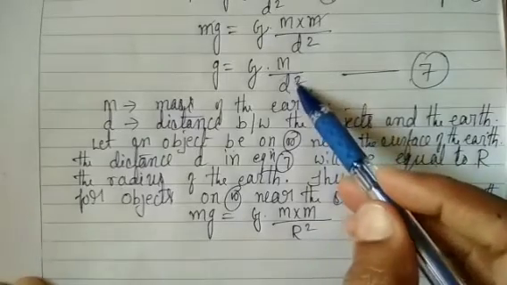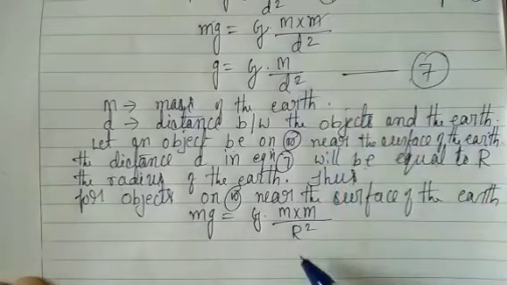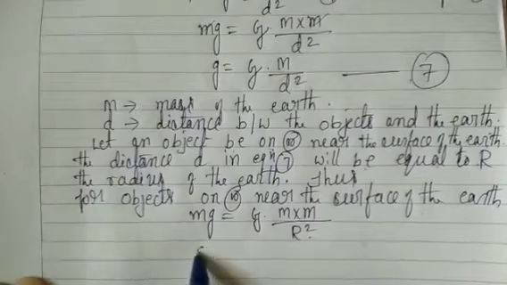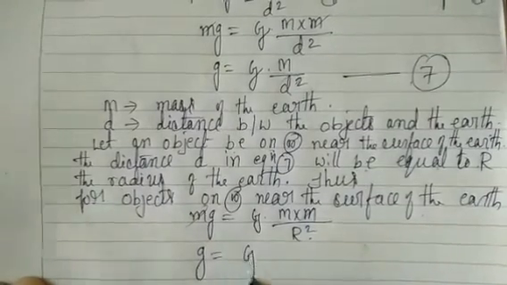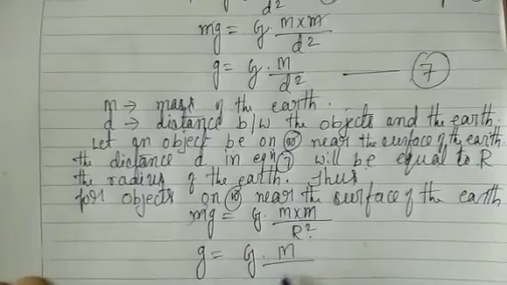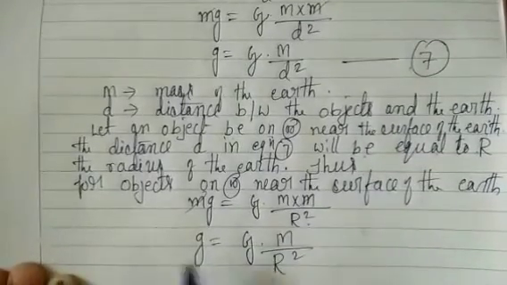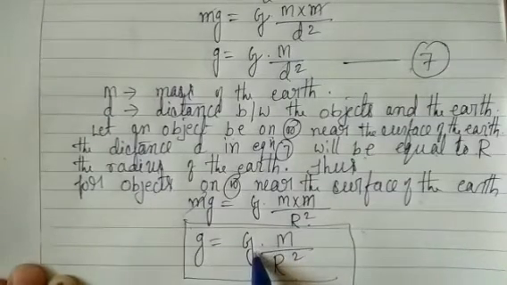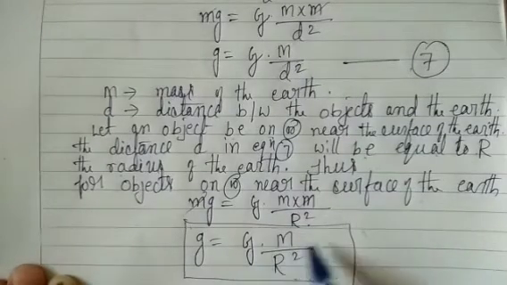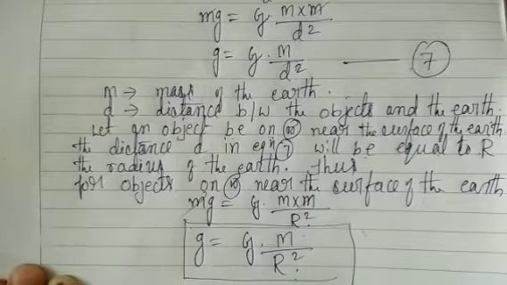Now look at this, d will be taken as R. So g is equal to G M by R square.